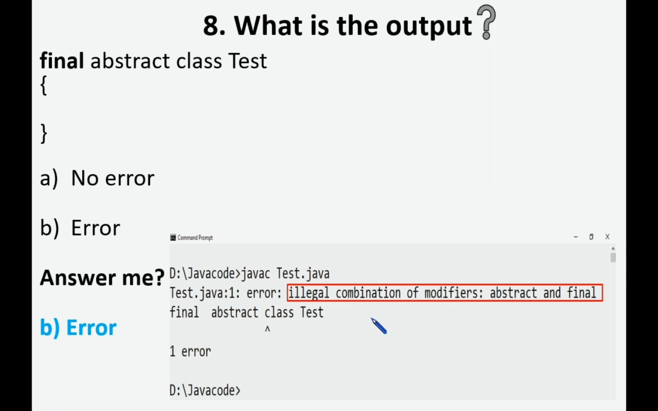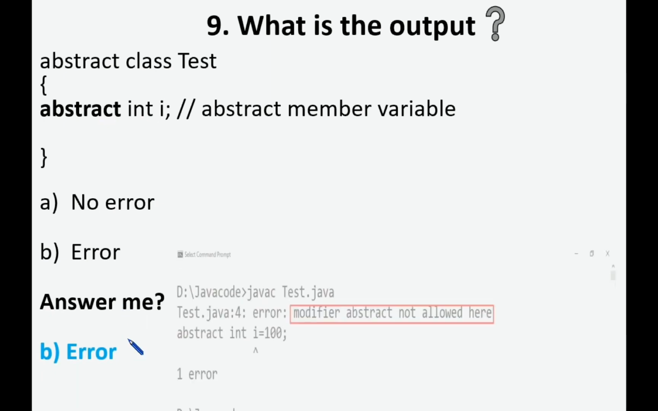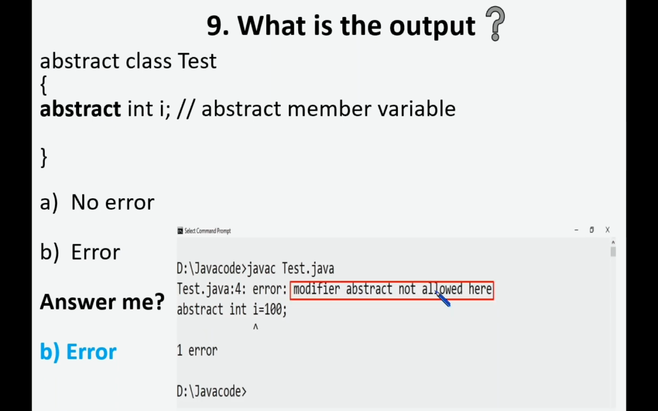Okay. So now what is the output here? Here Test is an abstract class, and we are using an abstract member variable, abstract int i. So now what will be the output? Yes, it is an error. The reason is, this abstract modifier is not allowed here. So now the compiler shows an error like this.